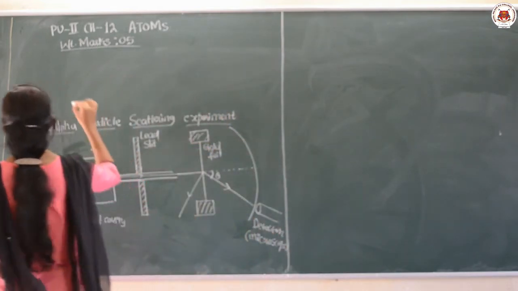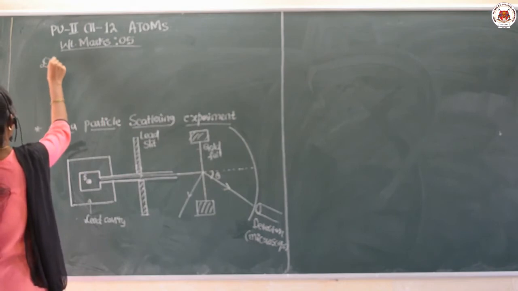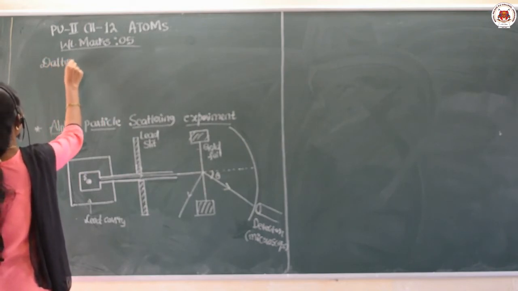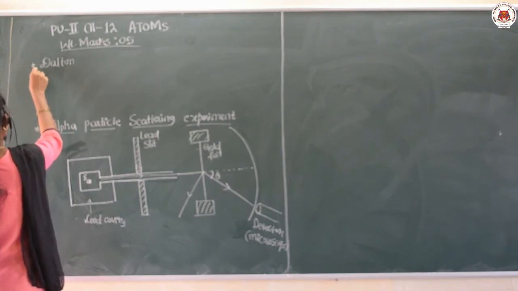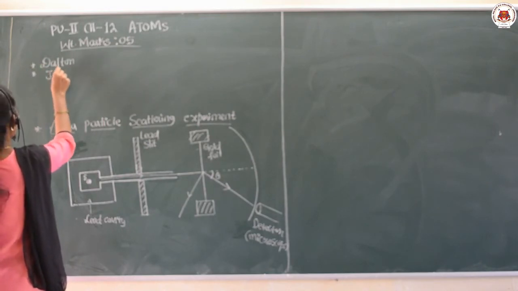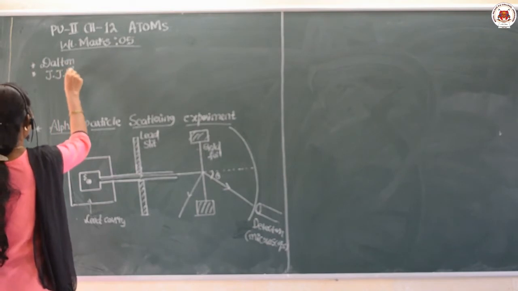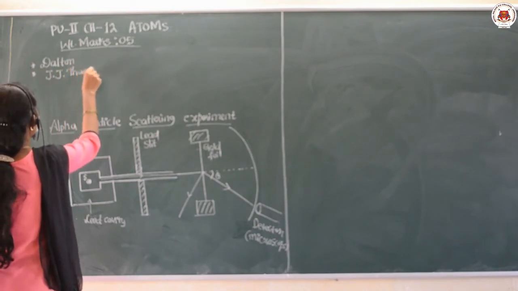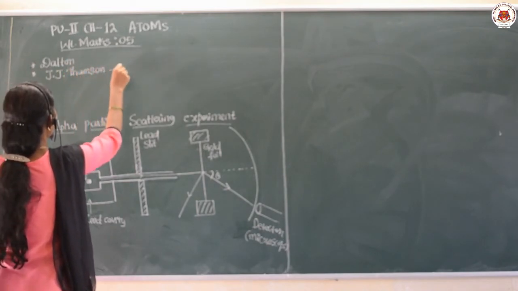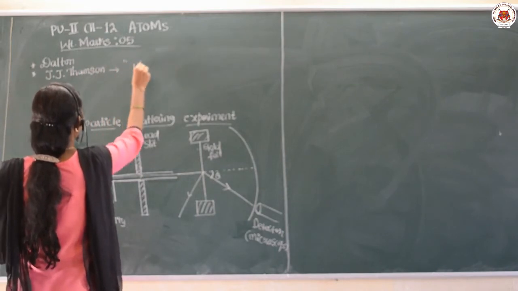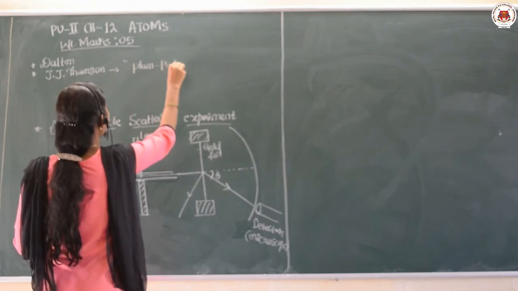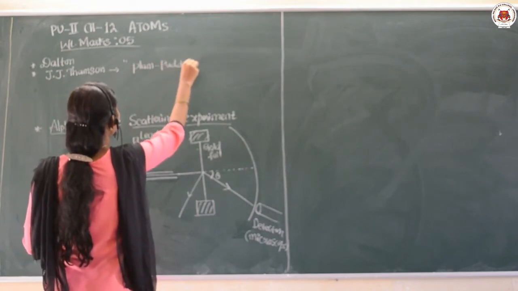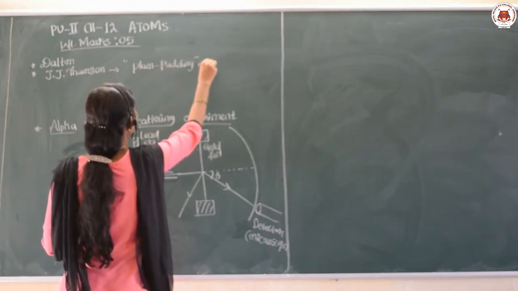When Dalton gave the idea of the atom, the next scientist who started the atomic model is J.J. Thomson, whose atomic model we also call the plum pudding model.